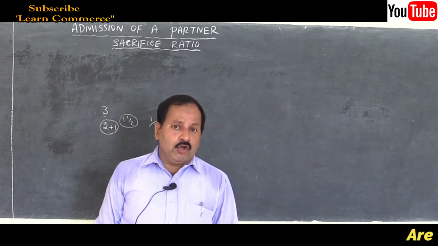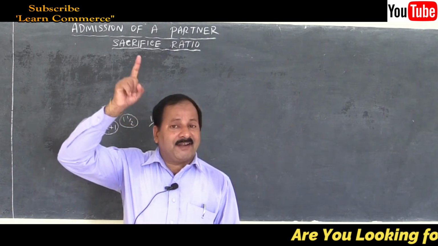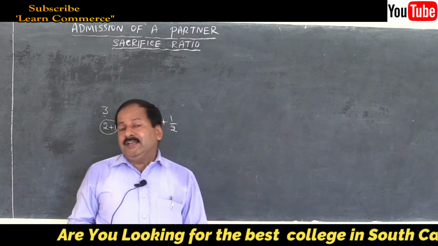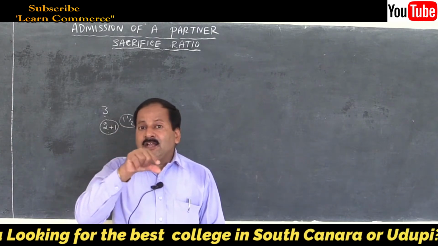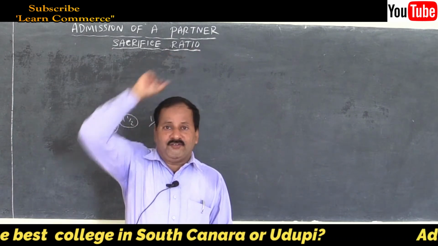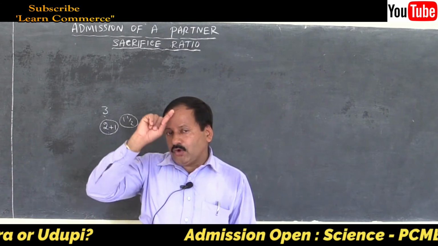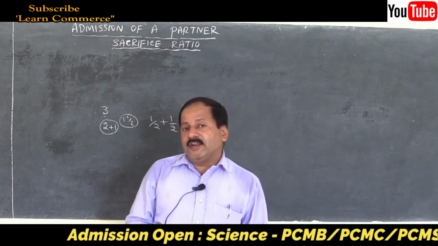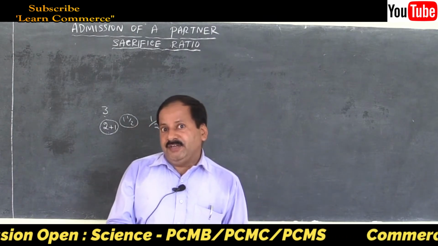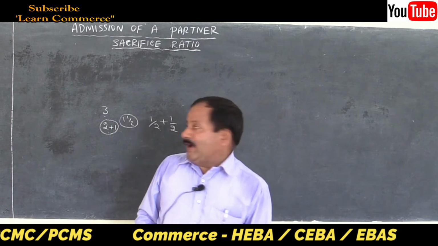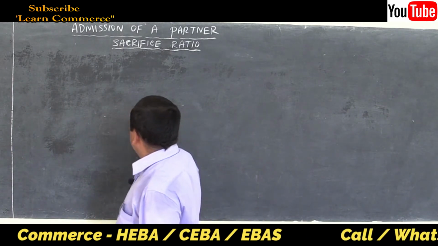In admission, the old ratio always remains greater than the new ratio, because the new ratio comes only after surrendering a part from the old ratio. That is what the new ratio is. So the new ratio will always be smaller than the old ratio in case of admission. It becomes reverse in case of retirement. I will take that up when I take up the retirement chapter. So now let me take up this problem.